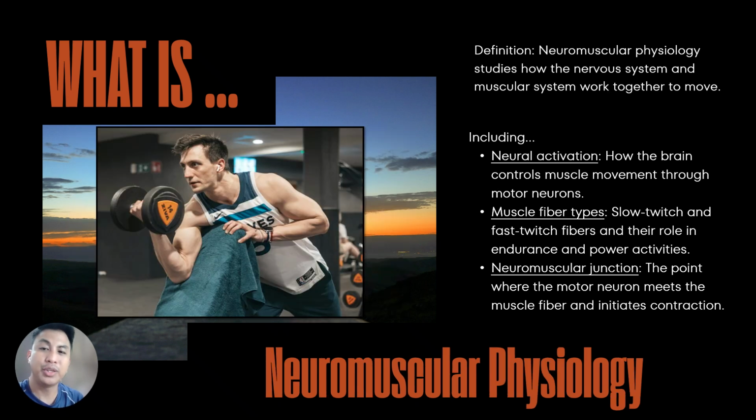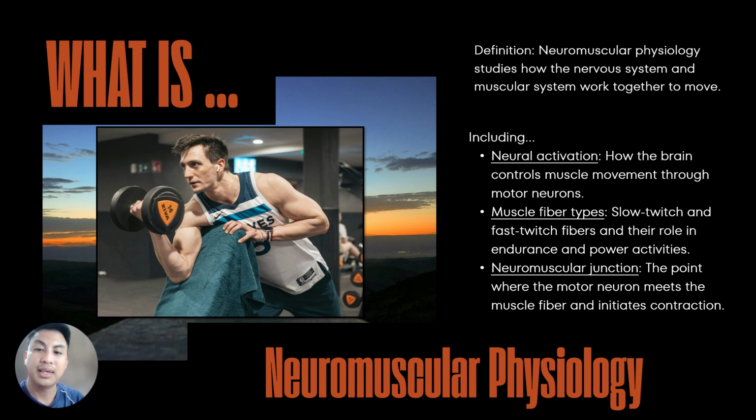Next up, we have the neuromuscular physiology. Neuromuscular physiology is the study of how the nervous system and muscular system work together in order for us to move. So it focuses on how neural impulses stimulate muscle contractions and how these contractions result in coordinated movements. For example, in a bicep curl, the motor neurons transmit signals from the brain to the biceps muscle, causing it to contract and lift a weight.